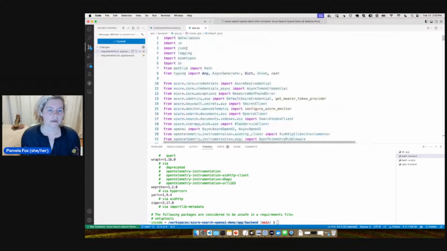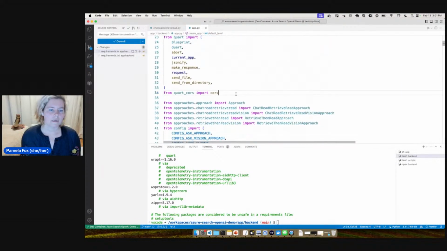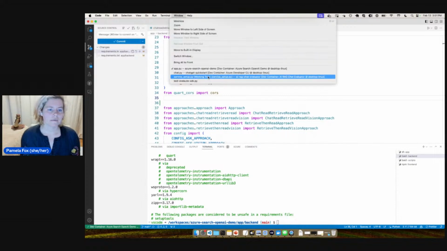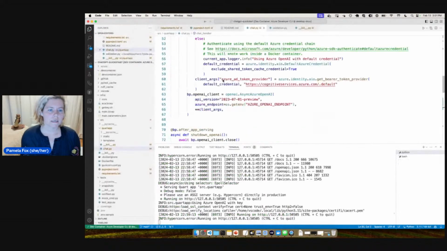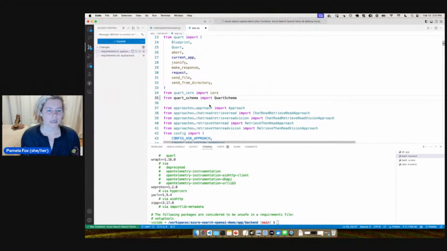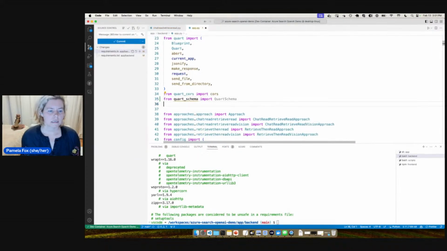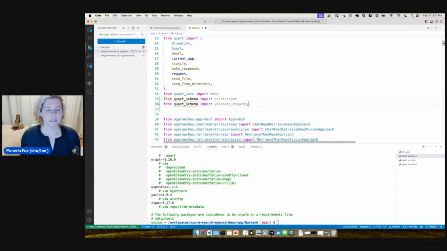And then we're going to go up here and import our stuff. So let's take a look at what we did here in our Quart-Schema. Okay, we're going to bring in that. We're also going to bring in this. Okay, and we're just going to work on the request validation.